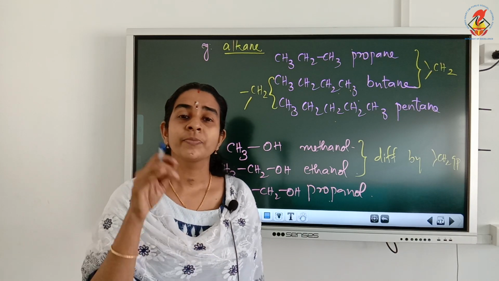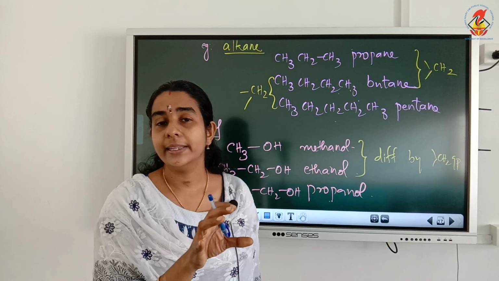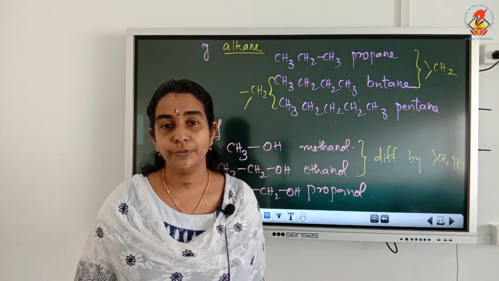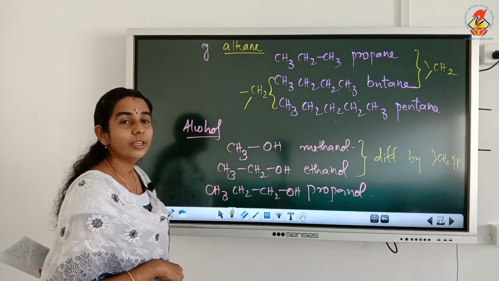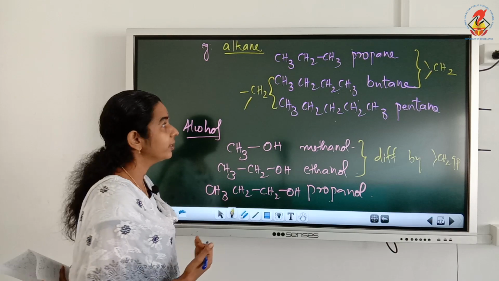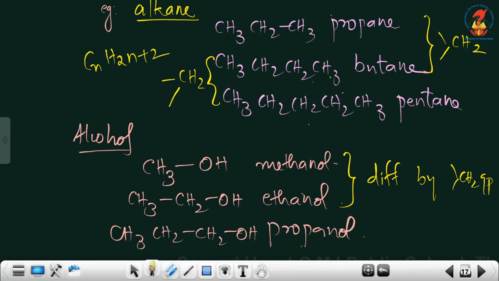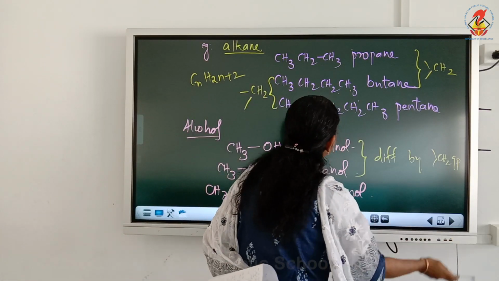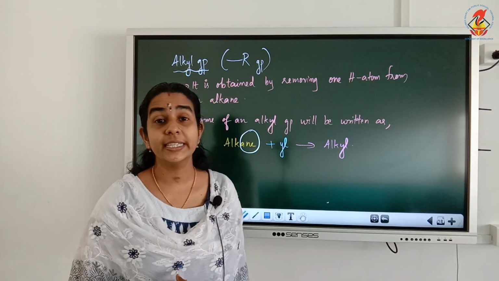The only thing is we must be able to represent them by using a general formula, and the adjacent members should differ by a CH2 group. Now here alkane, how we can call them a homologous series, because the general representation is CnH2n plus 2, isn't it?